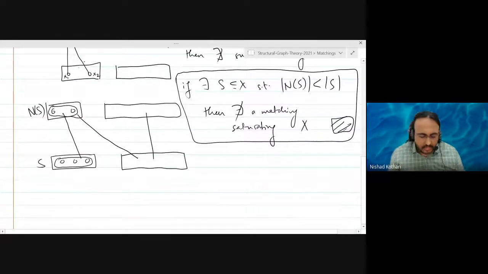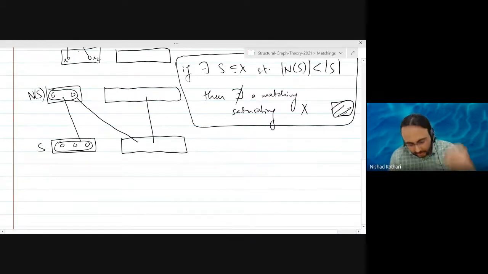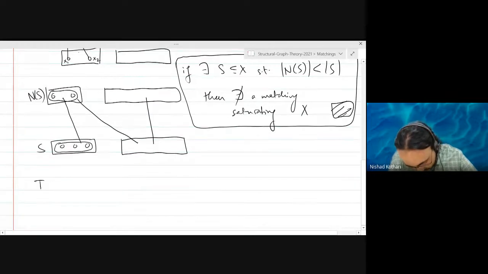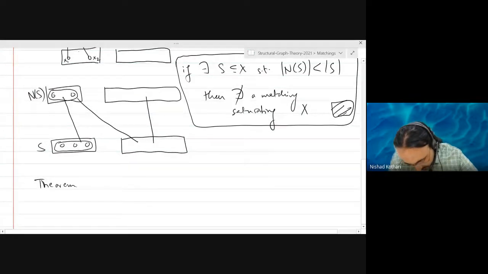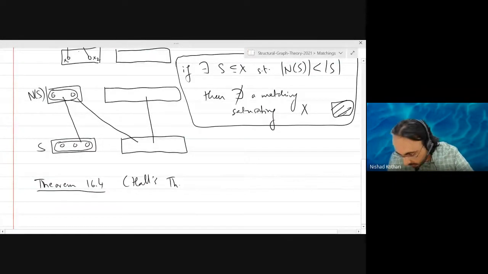Turns out this obvious problem is actually the only problem. That is called Hall's theorem that you may have seen in your previous courses. This is theorem 16.4, Hall's theorem. I think it was proved in the 1930s, but I don't remember. Anyways, it doesn't matter.